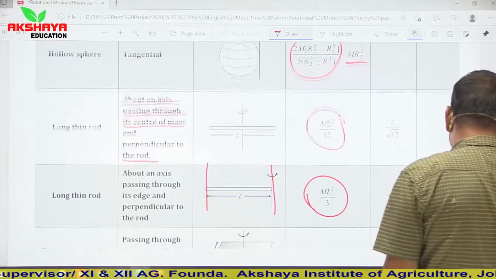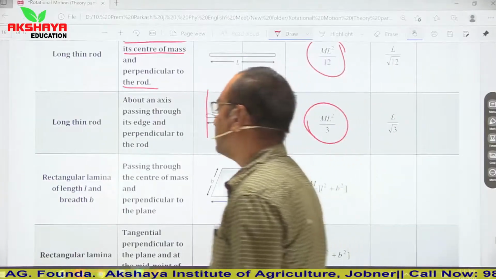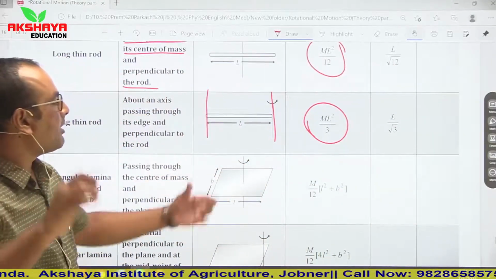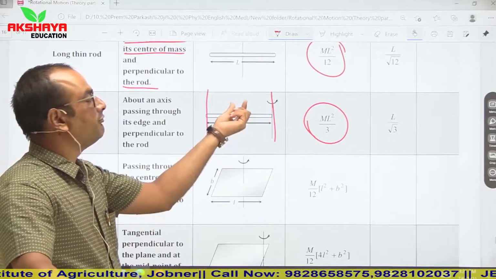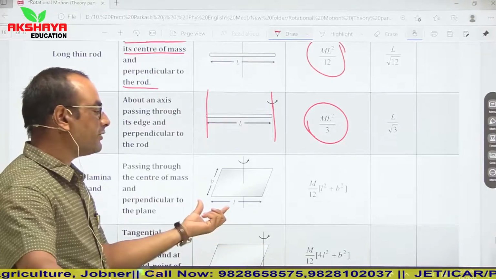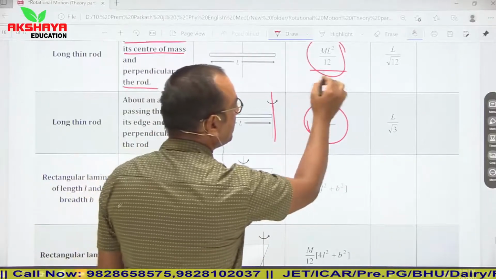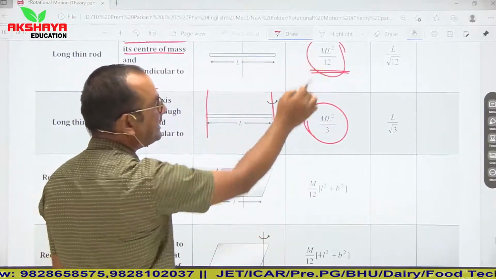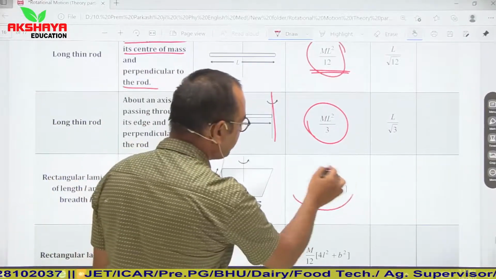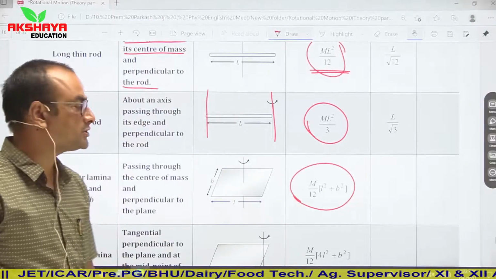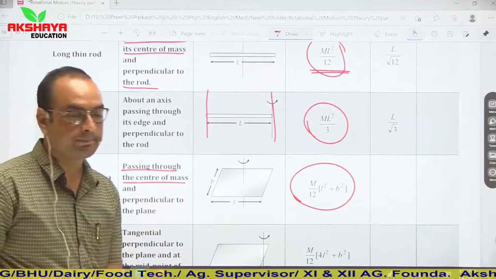Then next, if you are given any rectangular lamina, then simply keep in mind that while talking about a rod which is thin, here it will be only length, width will be ignored, but in case of rectangular lamina there will be length as well as width. So our relation will be same, but here capital L square will be replaced by small l square plus b square. So our relation will be m by 12 (l square plus b square) for the axis passing through the center of mass and perpendicular to the plane.